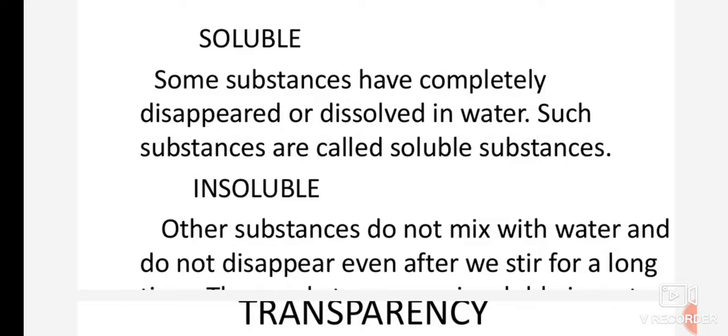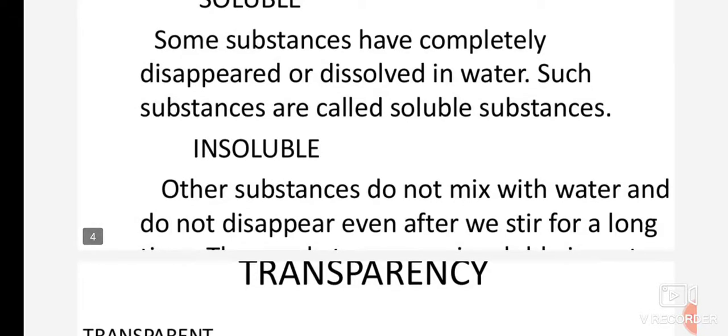These are completely soluble in water. On the other hand, there are some substances which cannot be completely soluble in water. For example, oil is not completely soluble in water. So such materials are insoluble in water, while salt and sugar, these are the materials which are completely soluble in water.